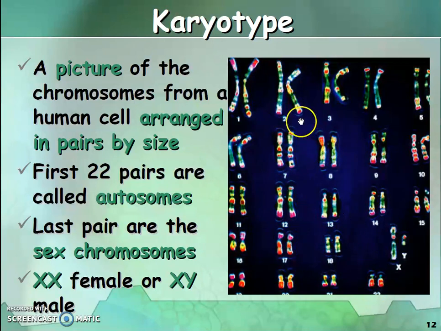The first 22 pairs are called autosomes, and the last one, the 23rd pair, is the sex chromosomes. In females you have XX, and in males you have XY.